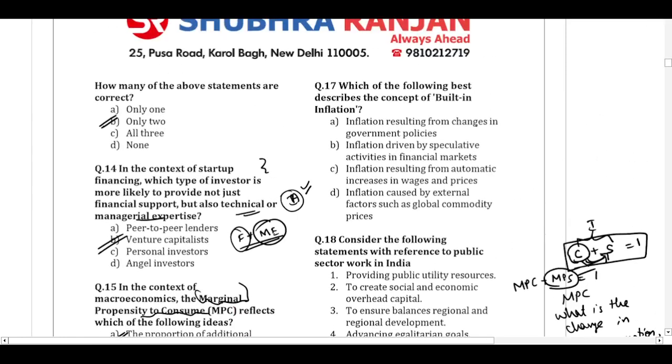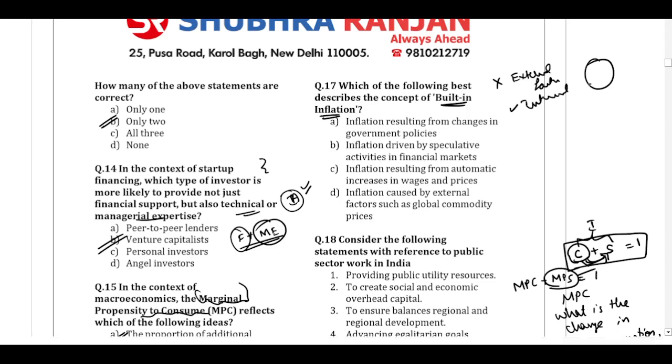Question number 17. Which of the following best describes the concept of built-in inflation? When we say built-in inflation, the inflation is not happening due to some external factor, but it is happening because of the internal factors or the inbuilt nature of the functioning of the economy.